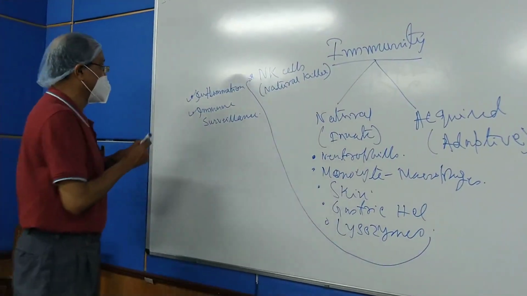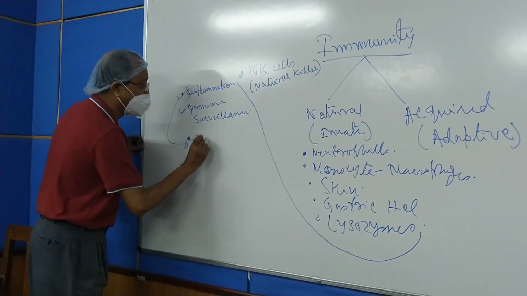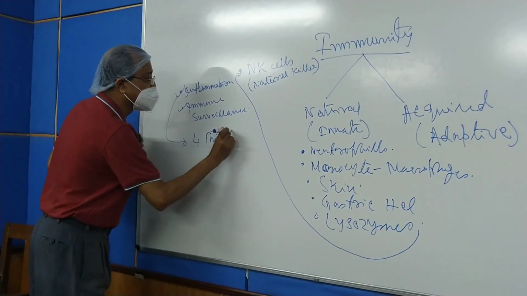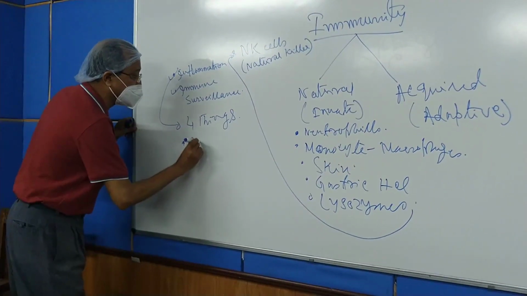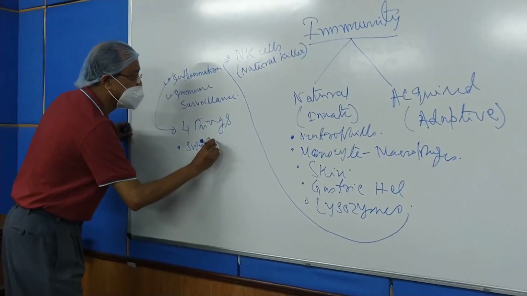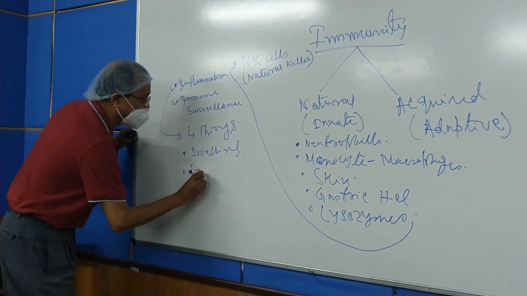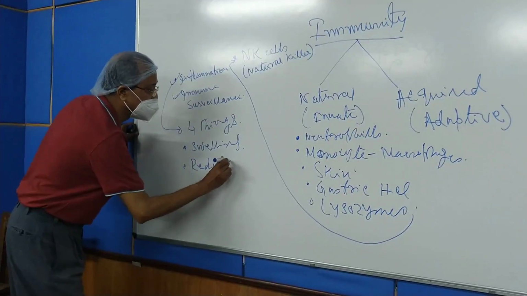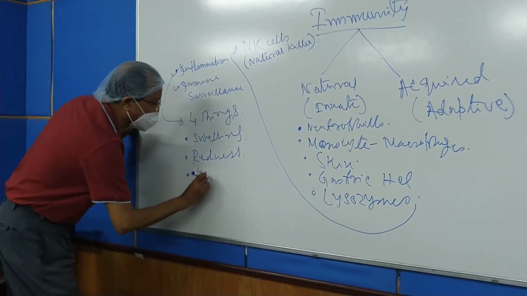And in inflammation, what happens? What are the features of inflammation? The four things are characteristics of inflammation. Four things. Number one, swelling of the part. Number two, redness of the part. Number three, hotness of the part.